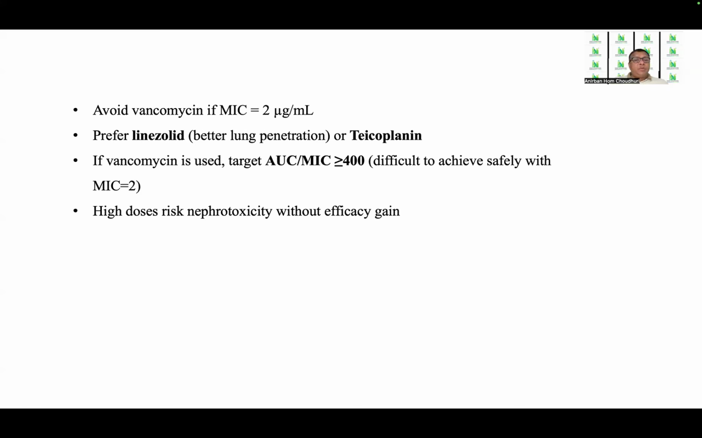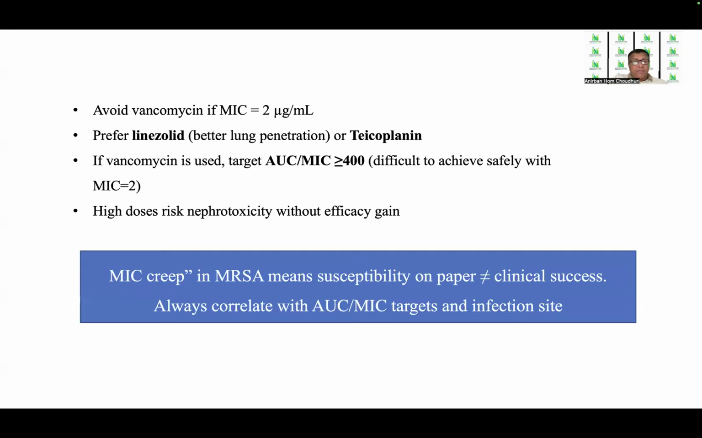Prefer linezolid or teicoplanin, which have better lung penetration. And if vancomycin is used, the target area under the curve over MIC is more than 400, which is difficult to achieve safely with an MIC equal to 2. High doses risk nephrotoxicity without any gain in efficacy. Also remember that MIC creep in MRSA means susceptibility on paper is not equivalent to clinical success. So we should always correlate with area under the curve by MIC targets and the site of infection.